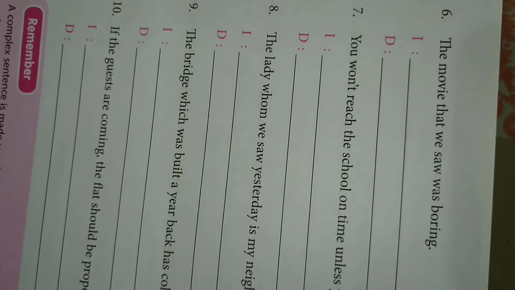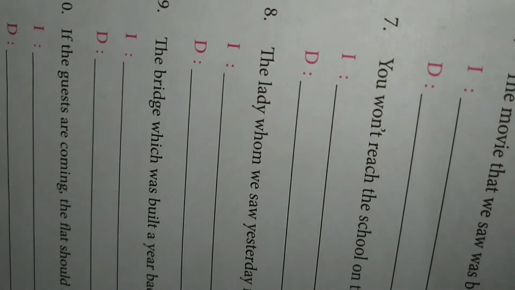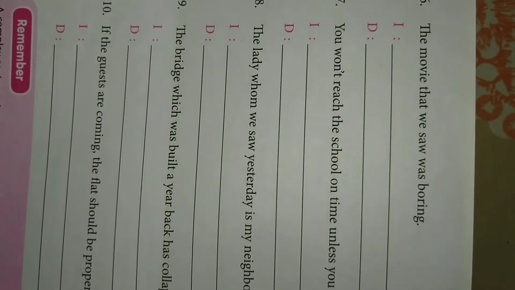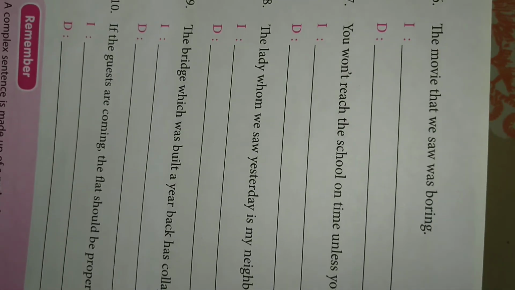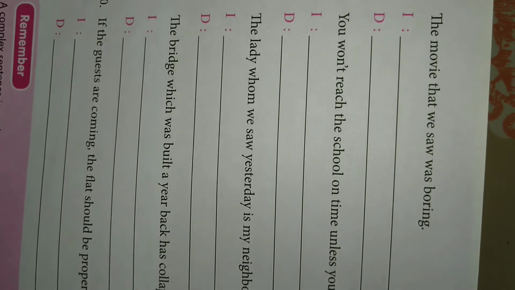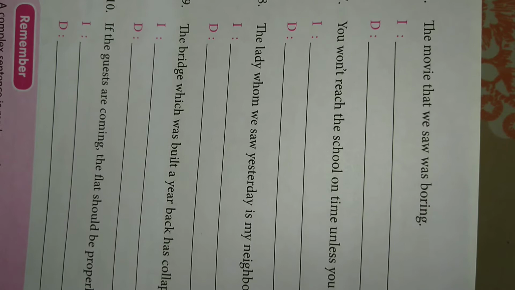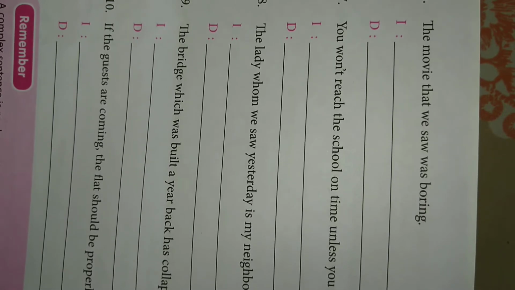Sixth sentence now: the movie that we saw was boring. That we saw is dependent. The movie was boring is independent. Verbs are saw and was. Subjects are we and the movie. Seventh: you will not reach the school on time unless you hurry. Unless you hurry is dependent. You will not reach the school on time is independent. The subject is common, you. Verbs are will not reach and hurry.